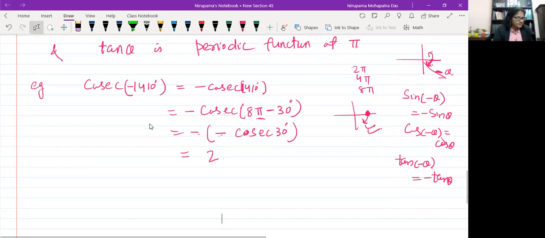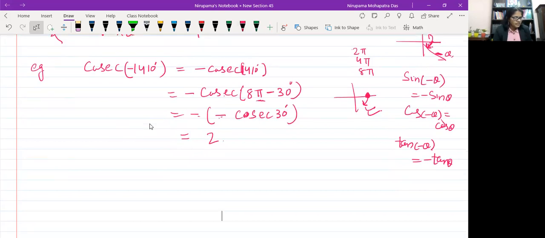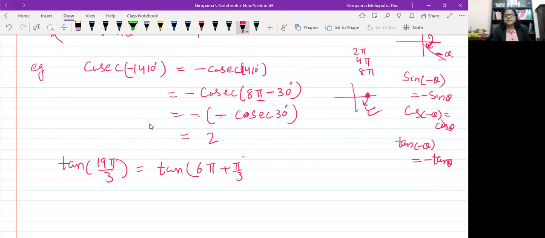One last question: tan 19 pi by 3. Again we can reduce this to the nearest multiple of pi. I can write 6 pi plus pi by 3.